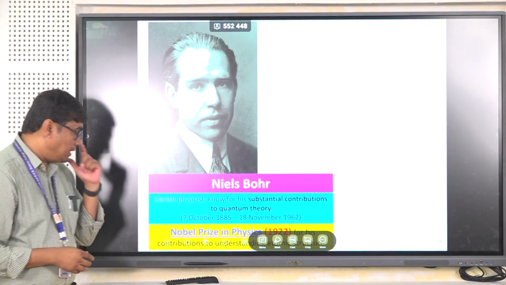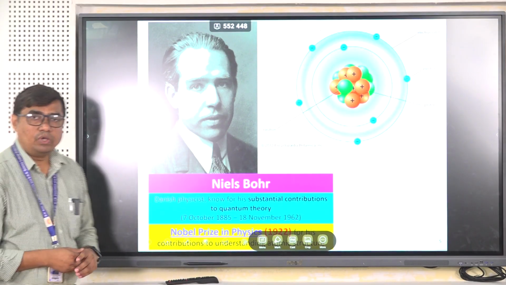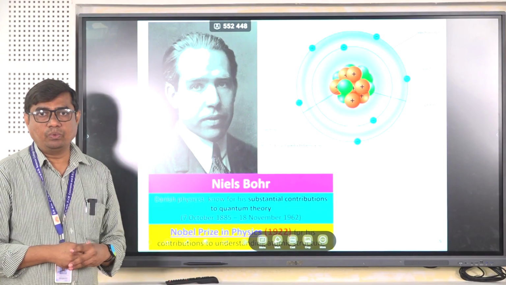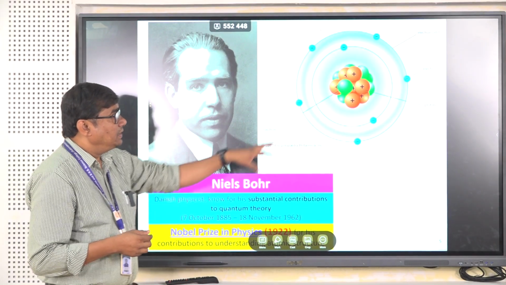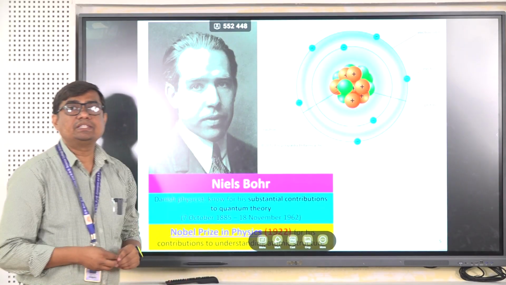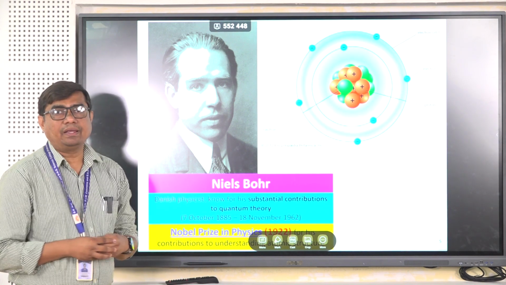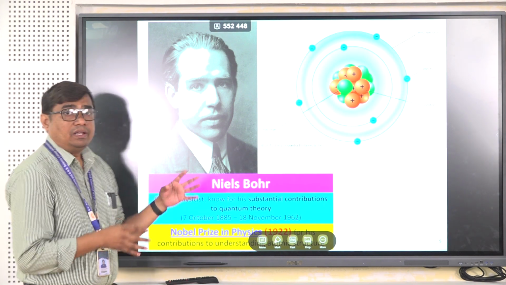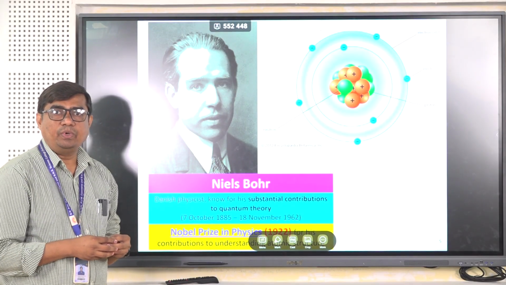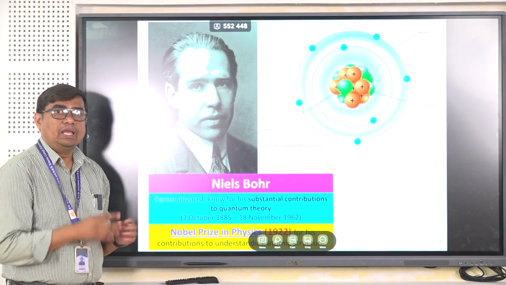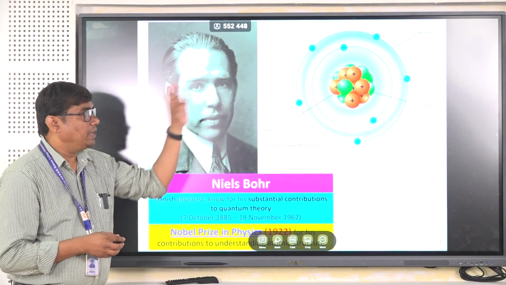For this contribution to the theory of the atom, he was awarded a Nobel Prize in 1922. His model said that the central part, the nucleus, is composed of positively charged protons and electrically neutral neutrons, where the whole mass of the atom is concentrated, and the electrons are distributed in particular shells around that nucleus with a specific number in each shell.